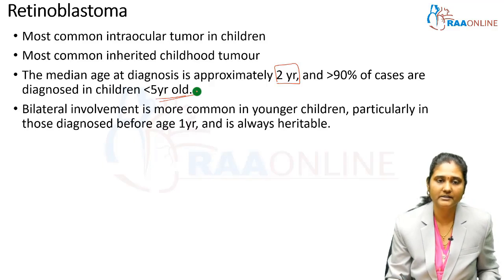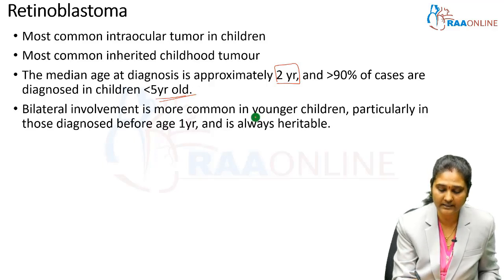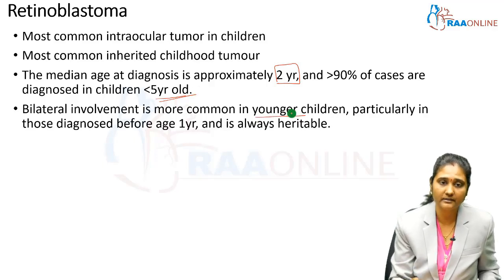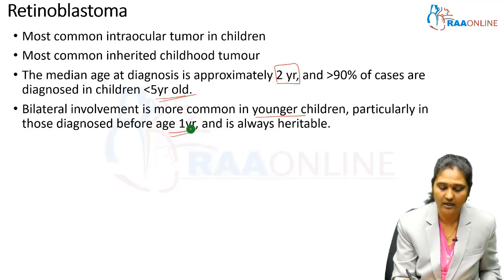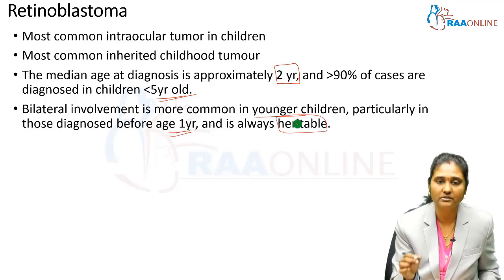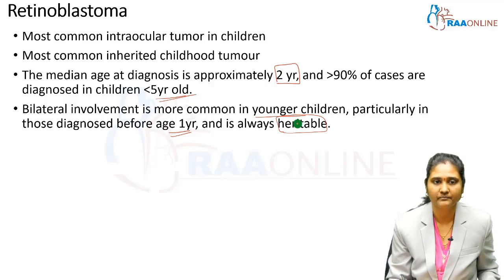In case bilateral eyes are involved, it is more common in younger children, particularly less than 1 year of age, and that is almost always heritable. In the case of heritable tumors, the age of presentation is also lower, less than 1 year, and it involves both eyes, that is bilateral involvement.